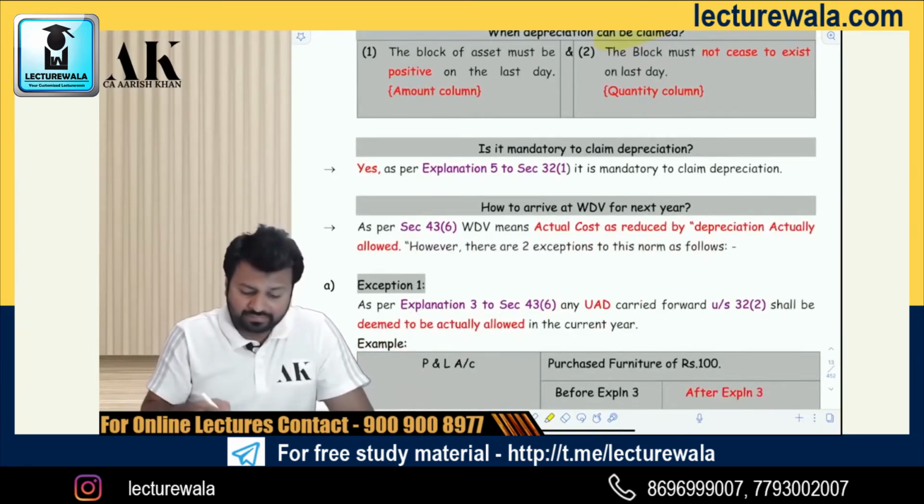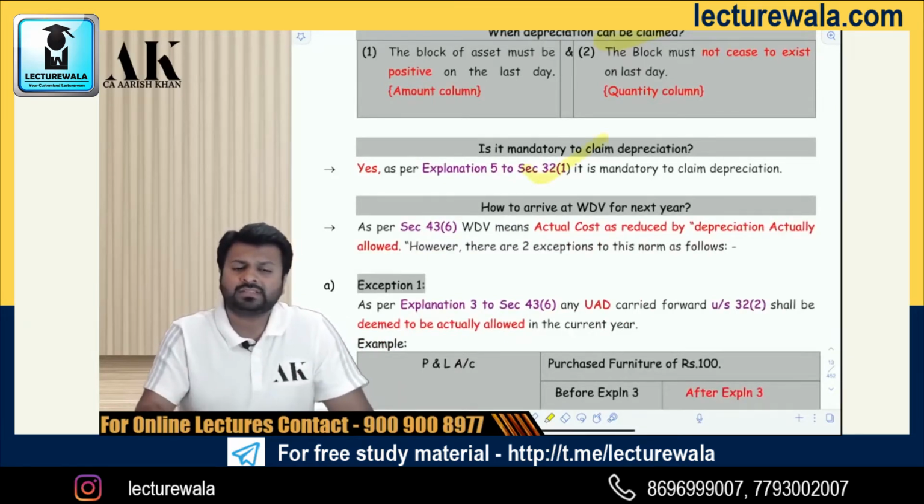Is it mandatory to claim depreciation? Yes, it is mandatory to claim depreciation as per the income tax. You have to claim depreciation. There is no option available with you. There is no option. Okay.